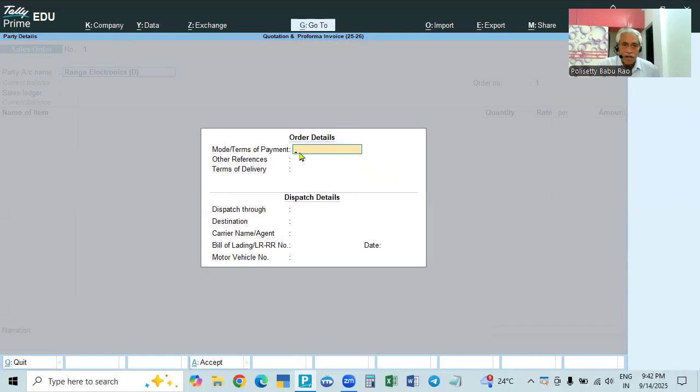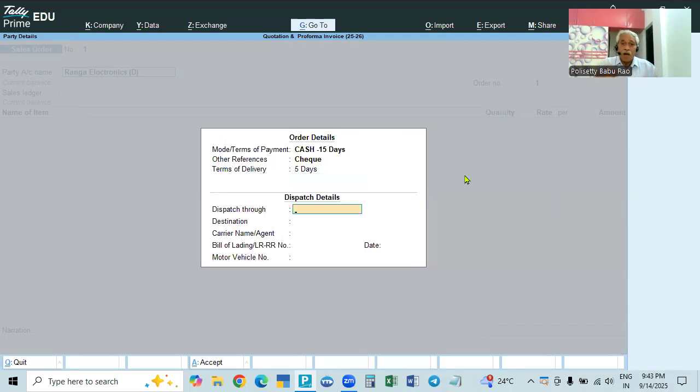Order details: mode or terms of payment. Mode can be cash or bank. We can take it as cash, and for the terms of payment, maybe we are giving credit time. How many days? We are giving 15 days. In other cases, we can give check also, cash or check. Then delivery terms: within how many days will we deliver? We may deliver within 5 days. These are the order details.